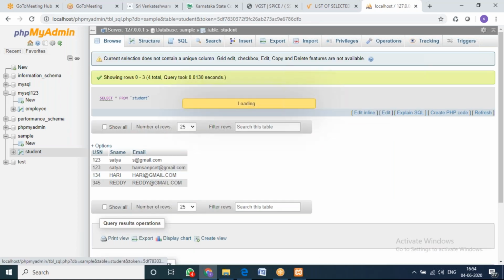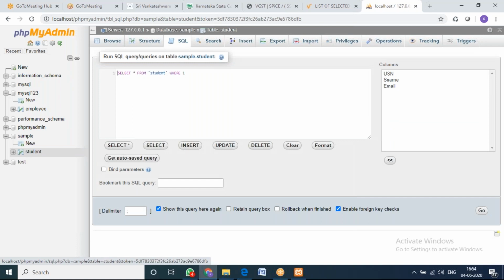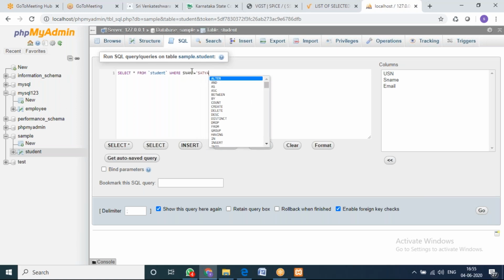Now you have seen select and select from where. Now I'll show you the next condition. Select star from student where S name equals to Satya and Reddy. I want to select the data from the student table where S name equals Satya and Reddy. Now we'll see what will happen for this.